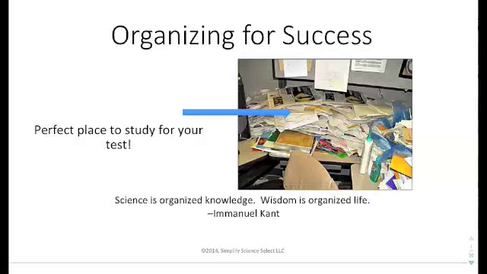For presentation 3.3. It's called Organizing for Success. And you see an indication that's the perfect place for you to study. No, not quite. It says science is organized knowledge, wisdom is an organized life. That's a famous philosopher by the name of Immanuel Kant. So the first thing we want to do is look at our goals.